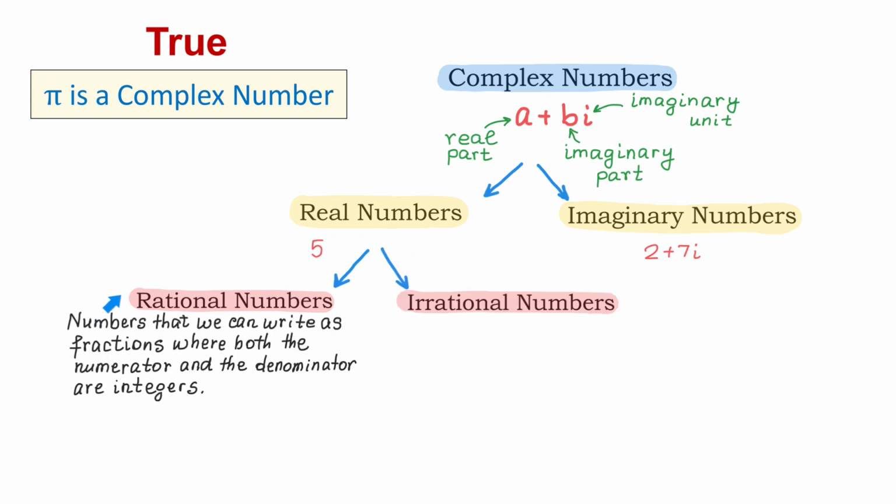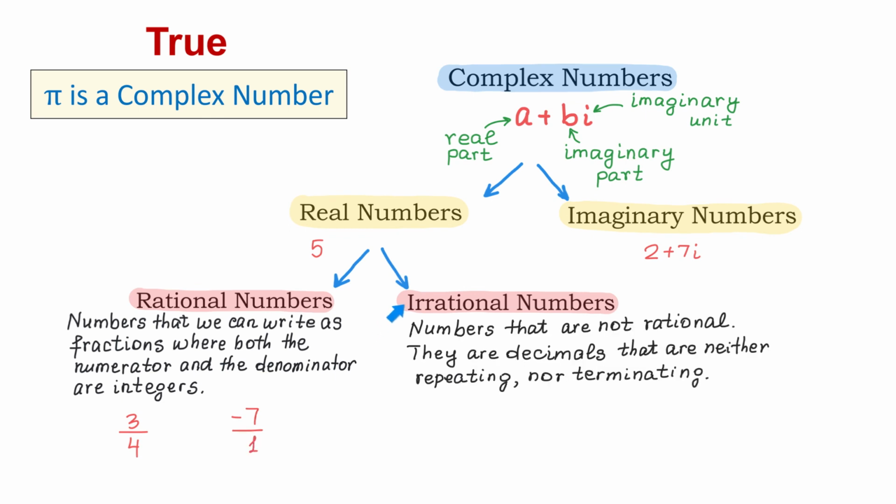The rational numbers are the numbers that we can write as fractions, where both the numerator and the denominator are integers. For example, 3 over 4 is a rational number. Negative 7 is also rational because we can write it as negative 7 over 1.